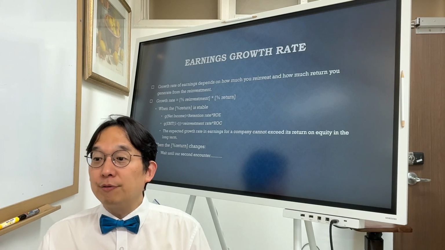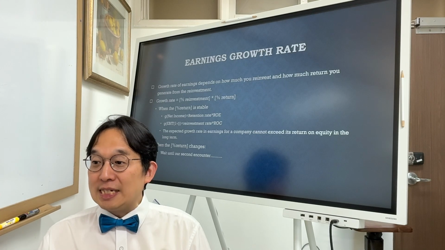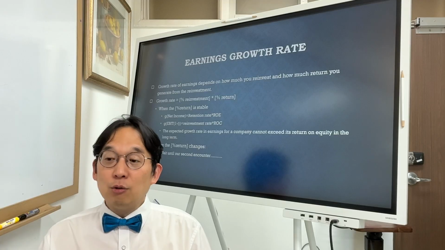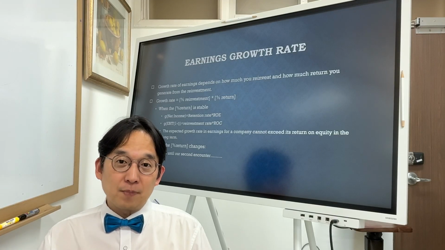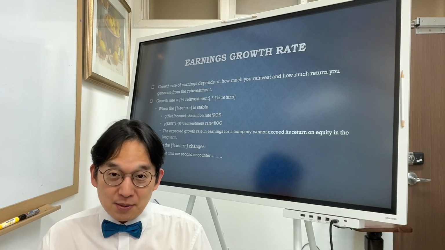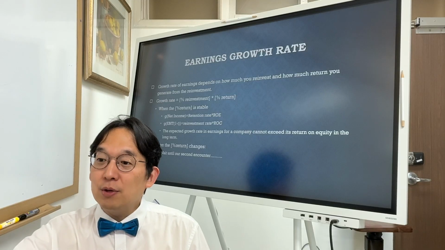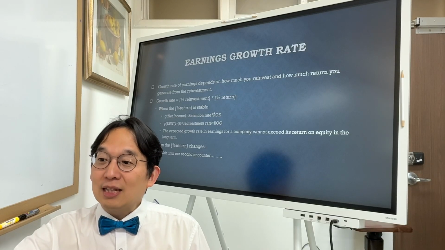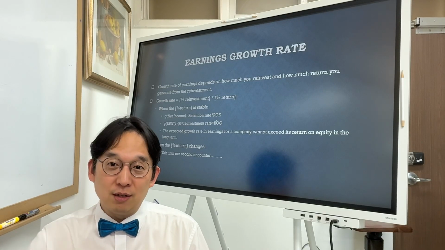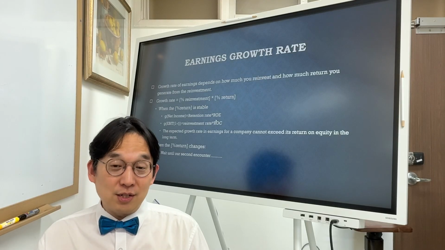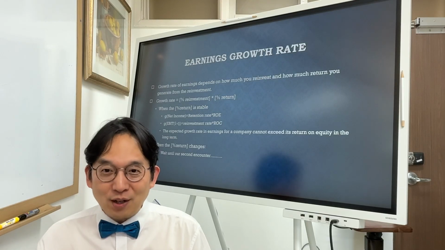The expected growth rate in earnings for a company cannot exceed its return on equity in the long term. So that's the idea. You cannot grow more than your reinvestment. So retention rate or reinvestment rate times ROE or ROC. Typically, this ROE or ROC are way lower than 100%.